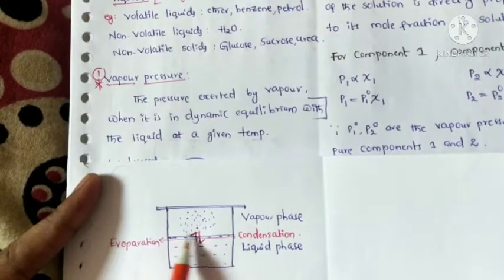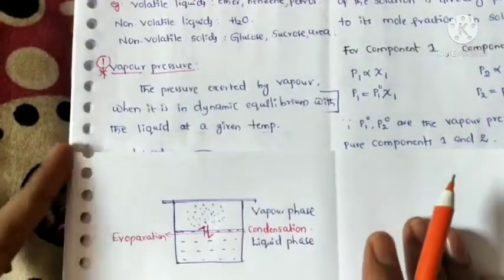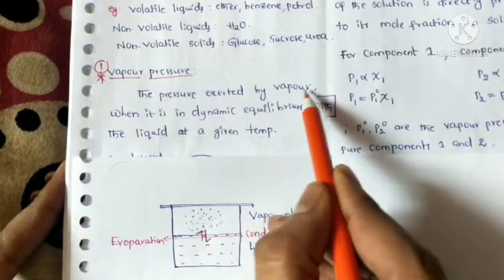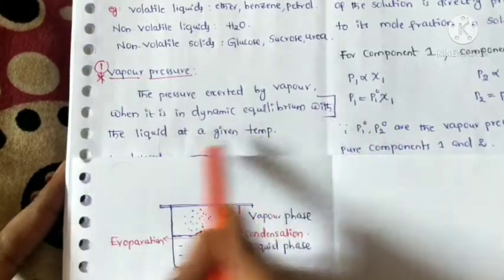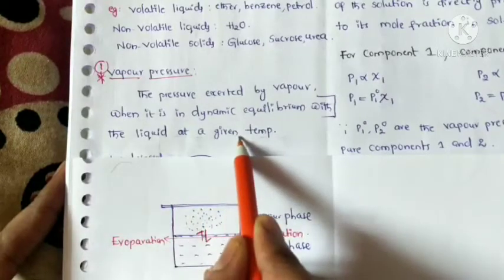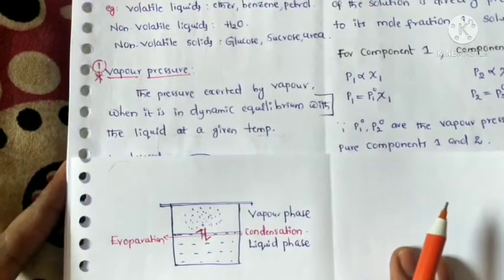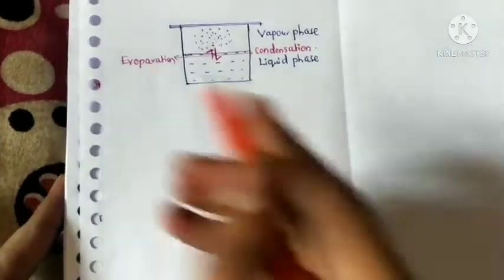That pressure is called vapor pressure. It is very important. Once again, the definition: the pressure exerted by vapor when it is in dynamic equilibrium with the liquid at a given temperature. That is vapor pressure.